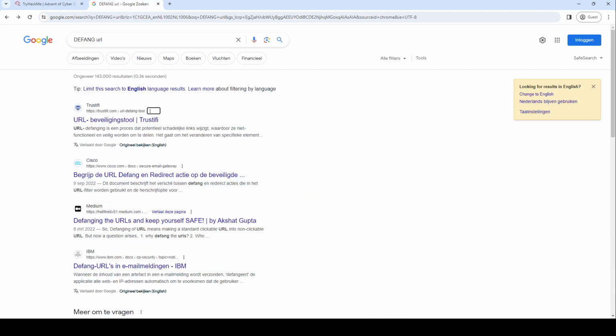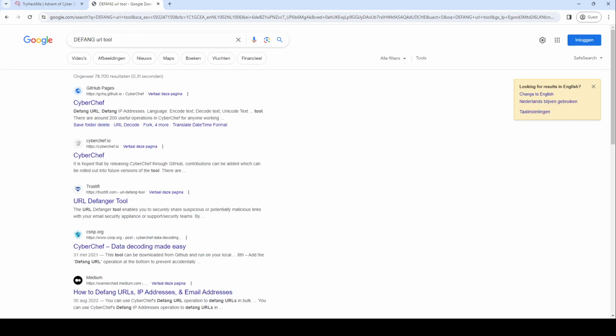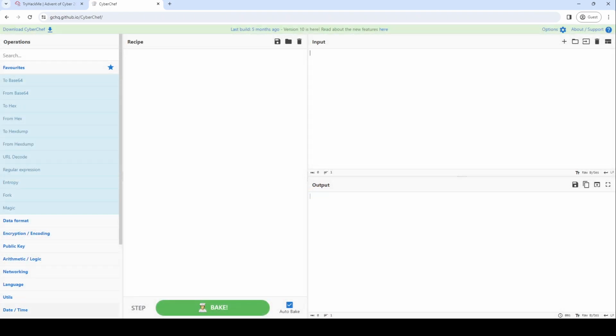Can you stop? There we go. Defang URL tool. Just add the word tool. Maybe that'll make Cyberchef pop up, but we'll see. Yeah, there it is. Maybe we can actually do it with Cyberchef. Let's try it again. It's been a while since we used it. Maybe they bettered their life and actually made it easier.